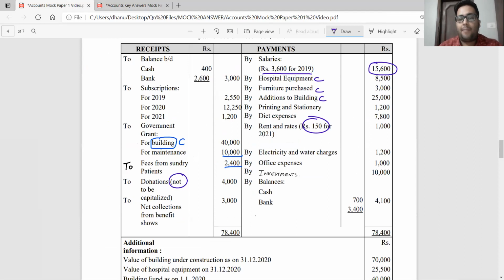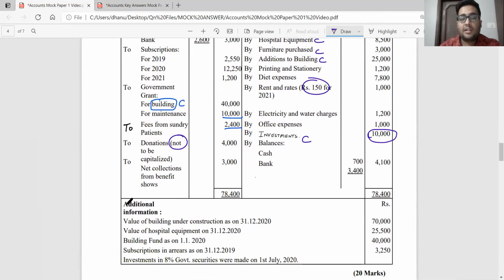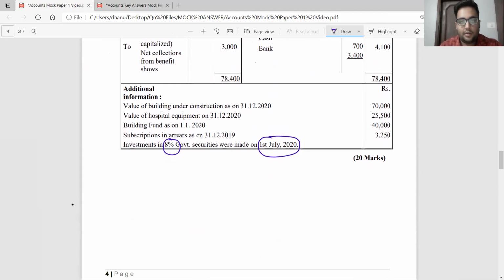And then I have by investments 10,000. Now investments is a capital item, but don't you think this investment will give you some income? Yes, the last point in the additional information says investment in 8% government securities was made on 1st July 2020. So the amount of investment is 10,000. Now I'm calculating the interest here. 10,000 into 8 by 100, because it is made on 1st July, we will calculate for 6 months.